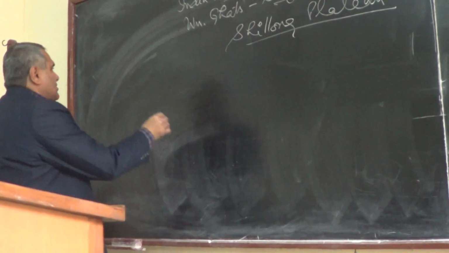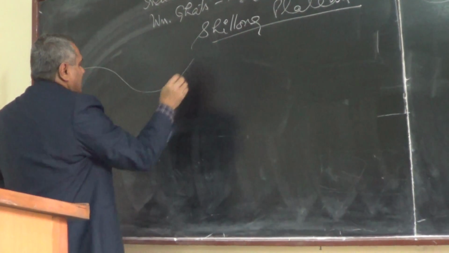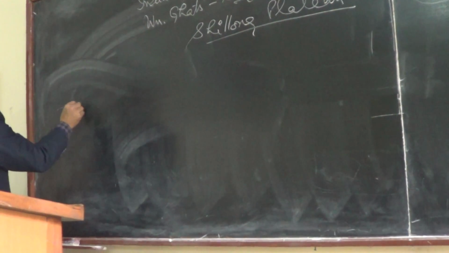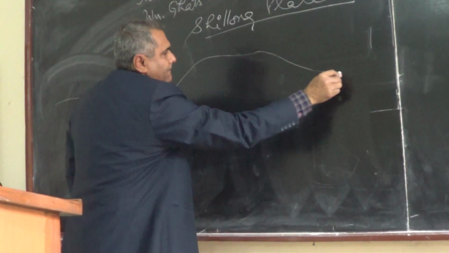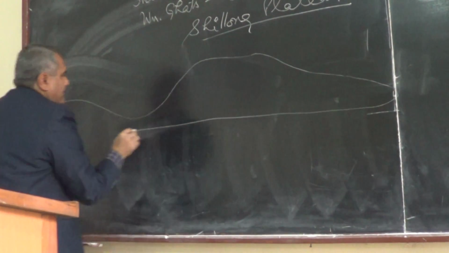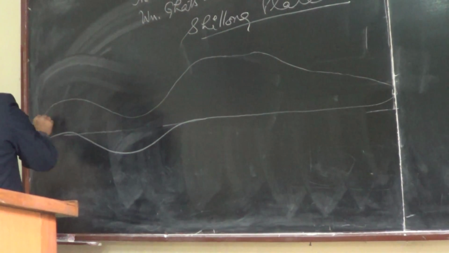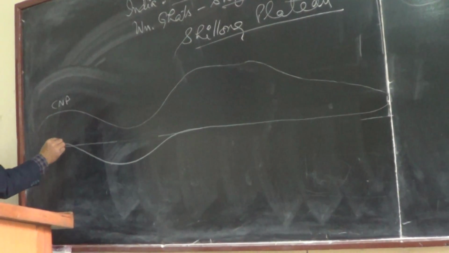And like I told you, this is the Chota Nagpur Plateau.